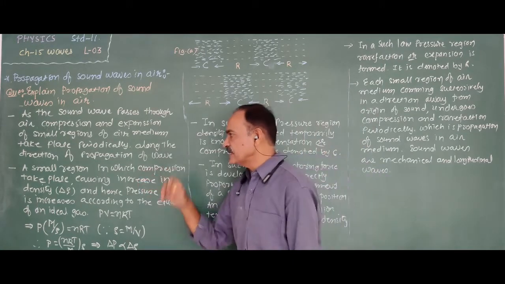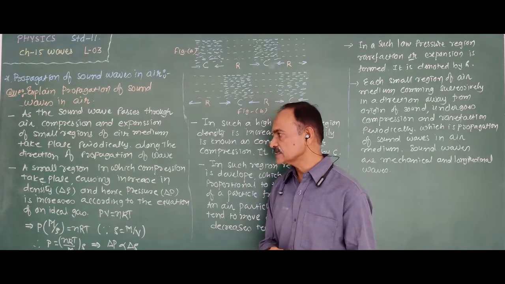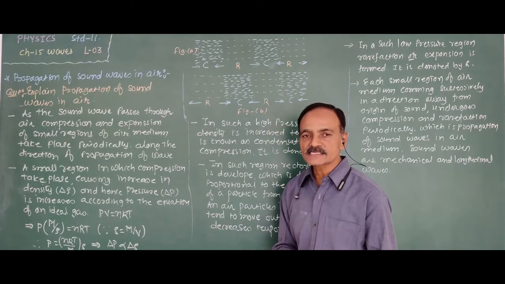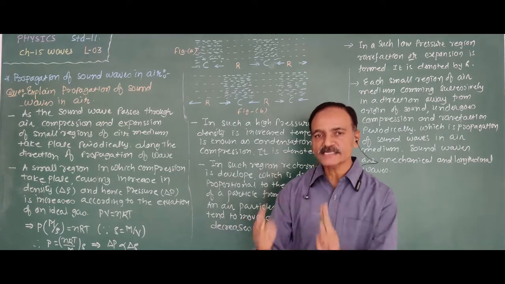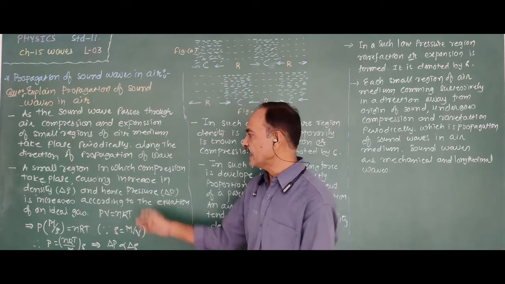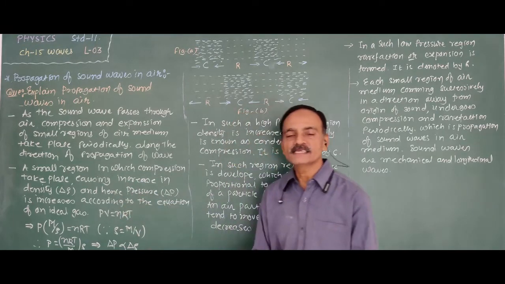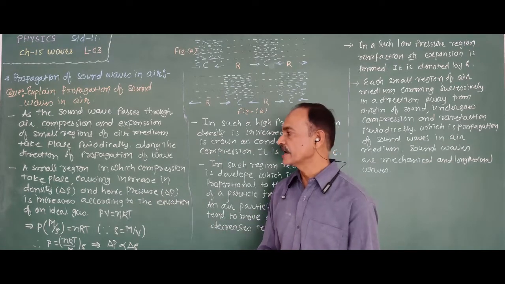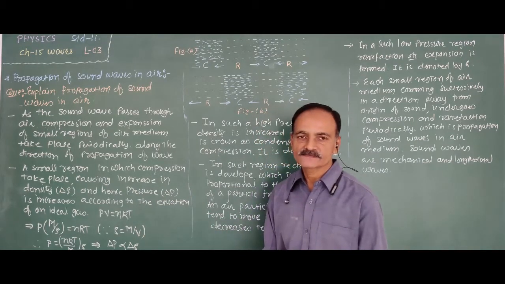A small region in which compression takes place has an increase in density. That means in the region in which compression takes place, the density is increased, and hence the pressure delta P also increases according to the equation of state of an ideal gas.